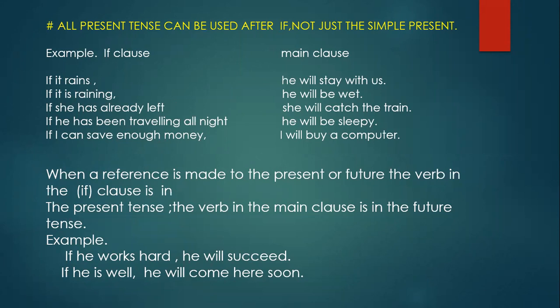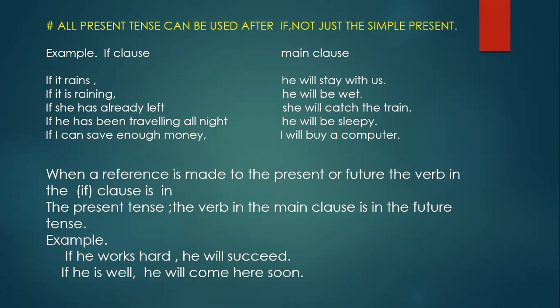Now see the next sentence. If I can save enough money, I will buy a computer. That is how to use can.